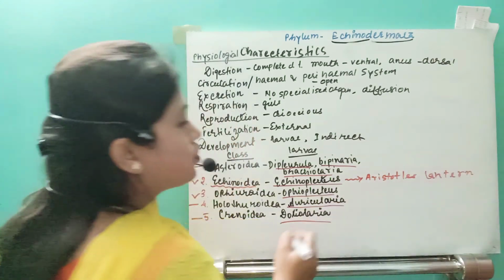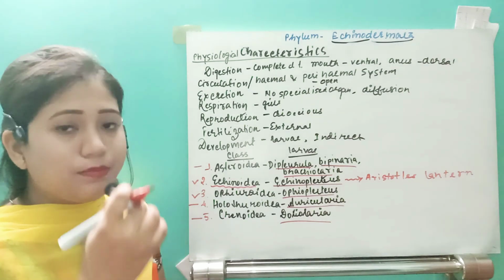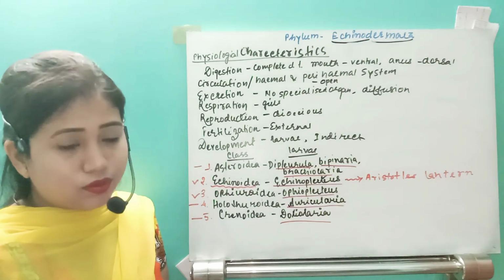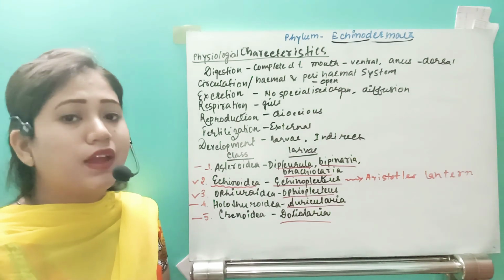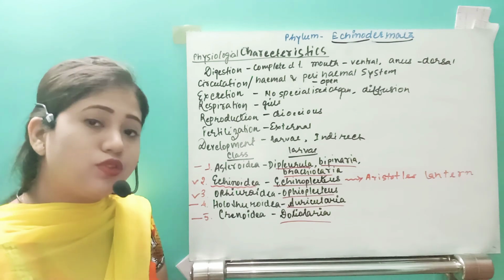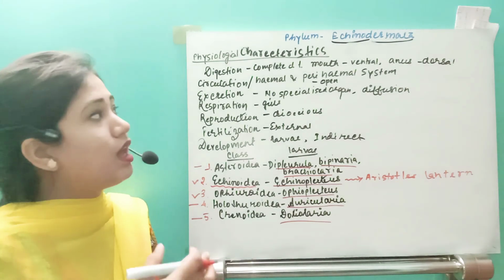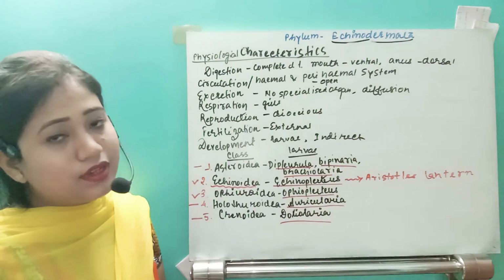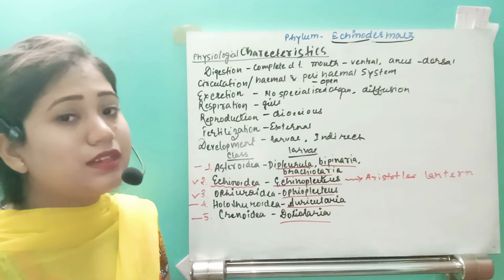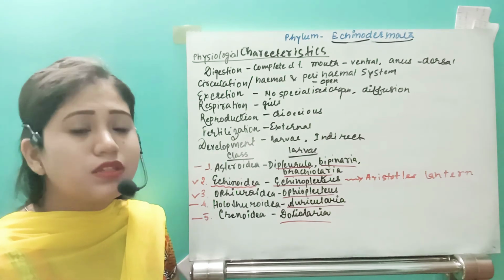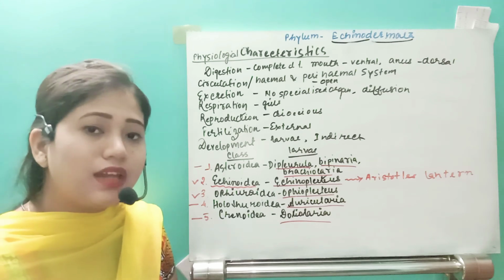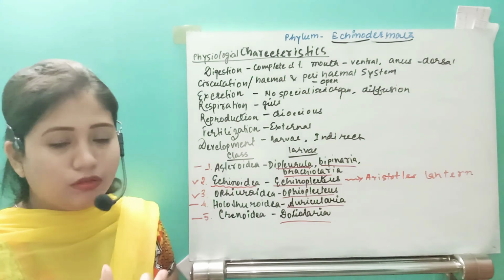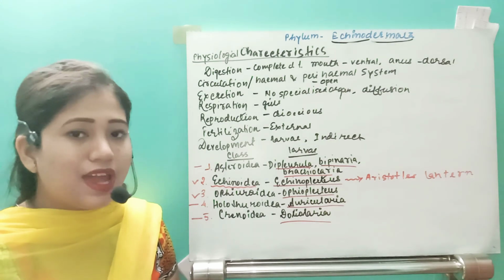This structure helps the organism crush the food. It is like the radula in phylum Mollusca, which is also a rasping organ that helps in grinding food. In phylum Echinodermata, the class Echinoidea, which has the larval stage Echinopluteus, has a specific crushing organ, Aristotle's lantern, which helps crush the food and is present in the mouth region.